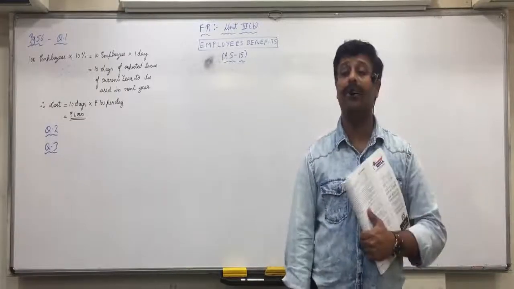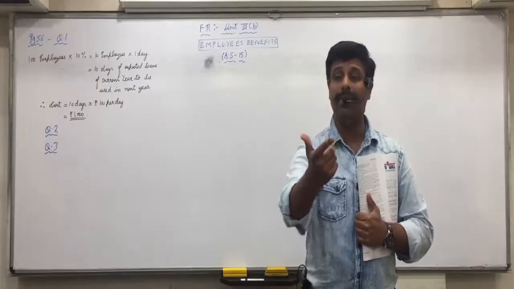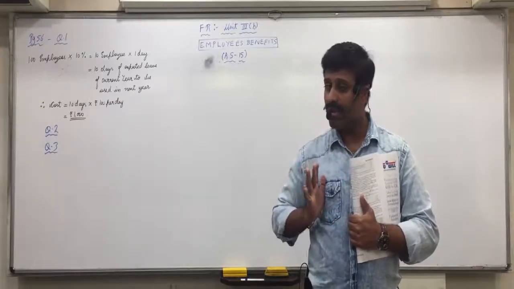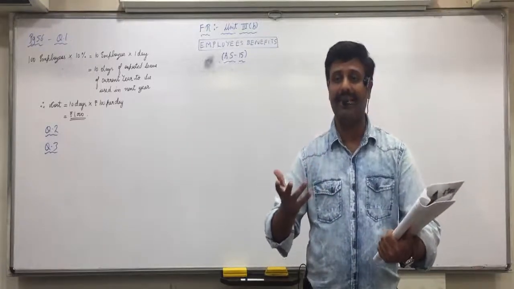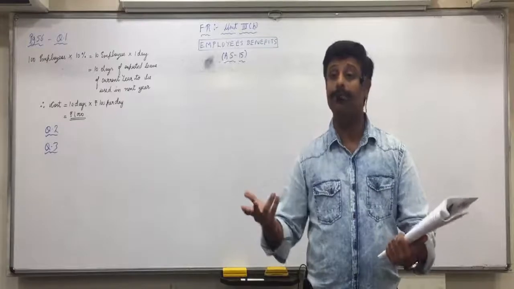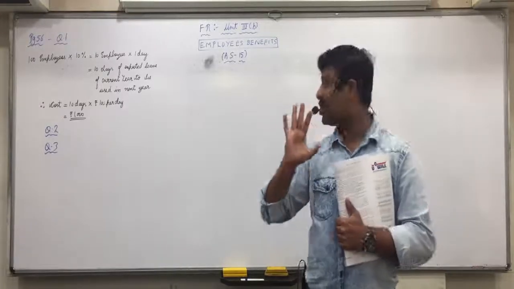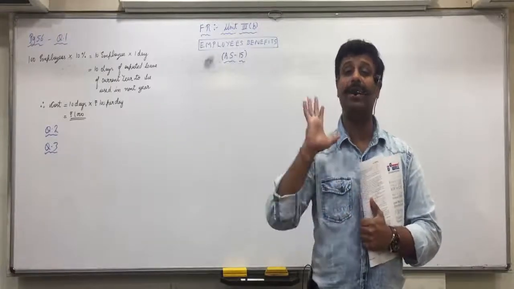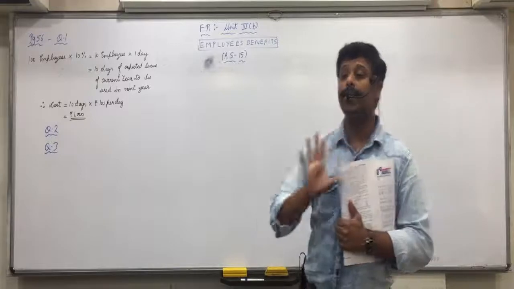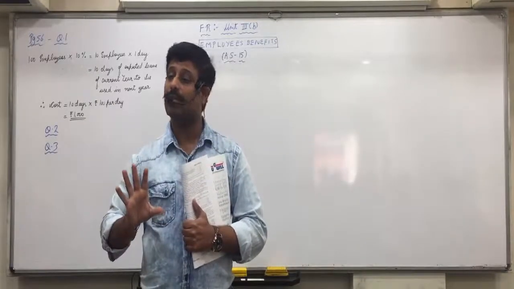Suggest the accounting treatment for this. Very simple. Whatever actual leave is taken in the current year will only be recognized. So if actual leave taken for 1,000 employees on an average, let us say 7 days, is 7,000 days. 1,000 into 7 is 7,000 days. So 7,000 days into whatever is the cost, suppose rupees 100 per day. Then 7,000 into 100, 7 lakhs will be recognized as expense of current year. You will show it in P&L account of current year. That's it. And cash will go out.